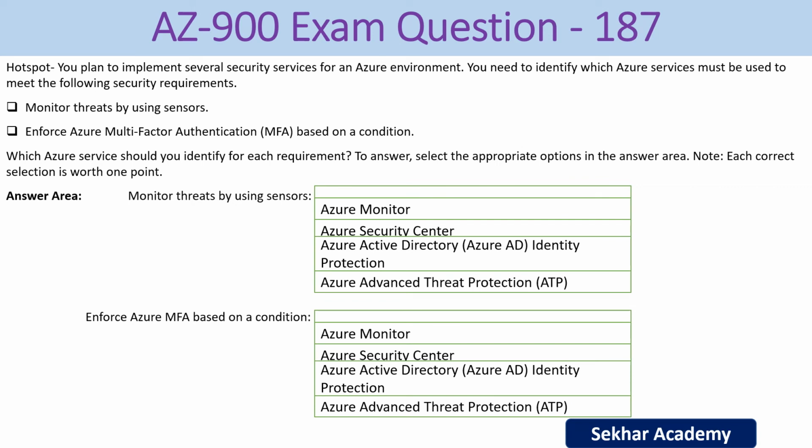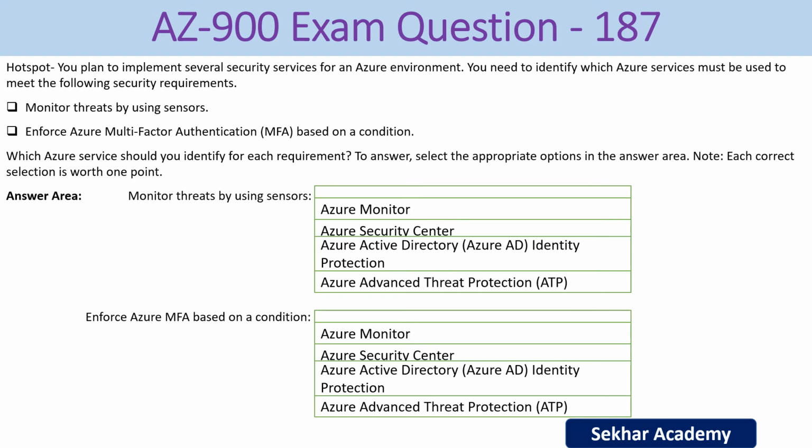AZ-900 exam question number 187. You plan to implement several security services for an Azure environment. You need to identify which Azure services must be used to meet the following security requirements. The security requirements here: monitor threats by using sensors, and enforce Azure multi-factor authentication (MFA) based on a condition.